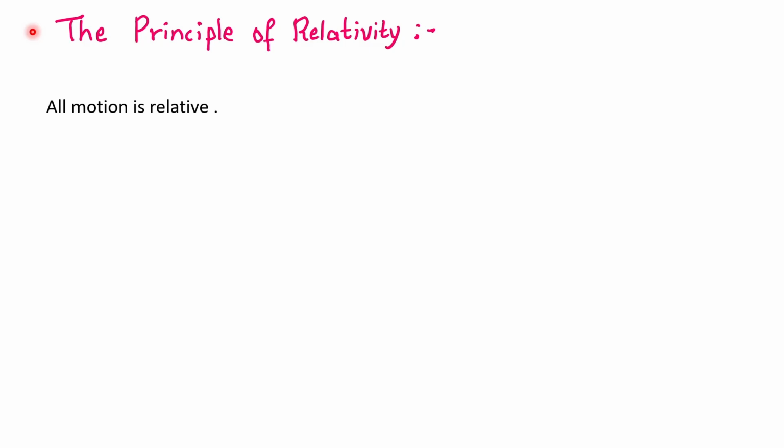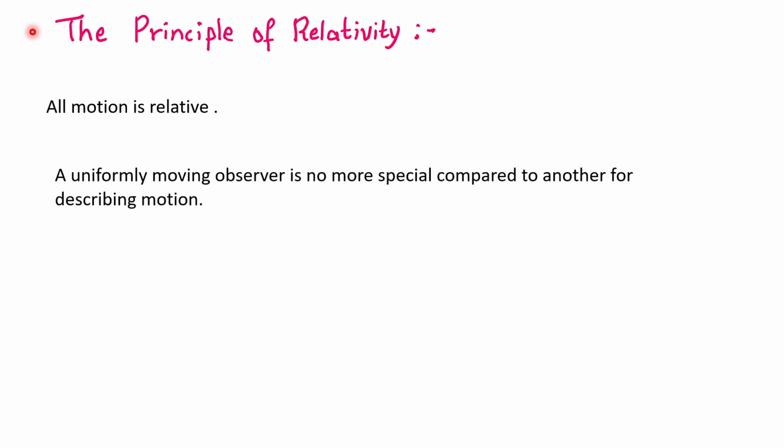But I can ask a question now: Which laboratory is the correct laboratory to do experiments? Whose numbers should I trust? And the answer is there is no special observer, right? Any uniformly moving observer is no more special compared to another observer for describing motion, which means a laboratory situated on Earth, for example, is not any special compared to a laboratory situated on the Moon for describing the motion of, say, Venus or the Sun or something like that.